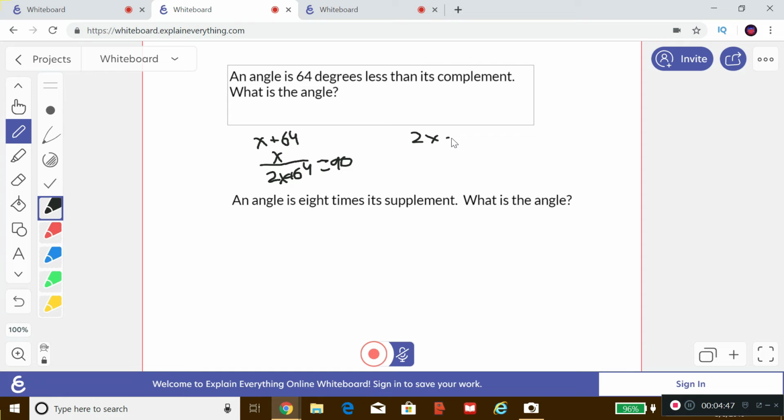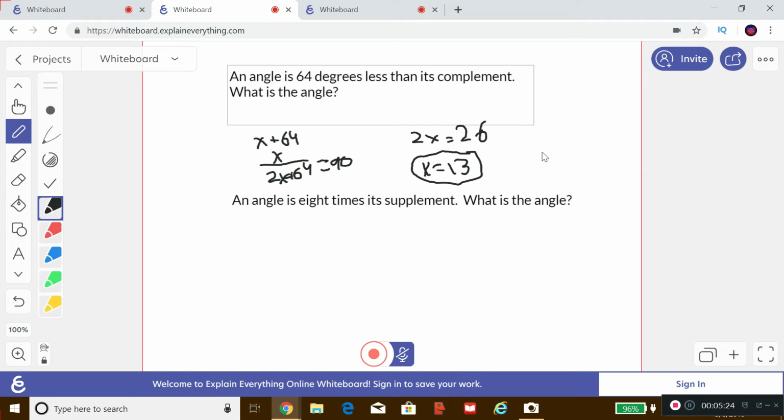2x equals 26. And then when we divide both sides by 2, because that's what we're going to do from my other video, we're going to have x equals 13. What a thing this is. X equals 13, and we're going to reread the question. An angle is 64 degrees less than its complement. What is the angle? This is the lesser of the two. So this is going to work, right? This is the answer. 13 is the answer.